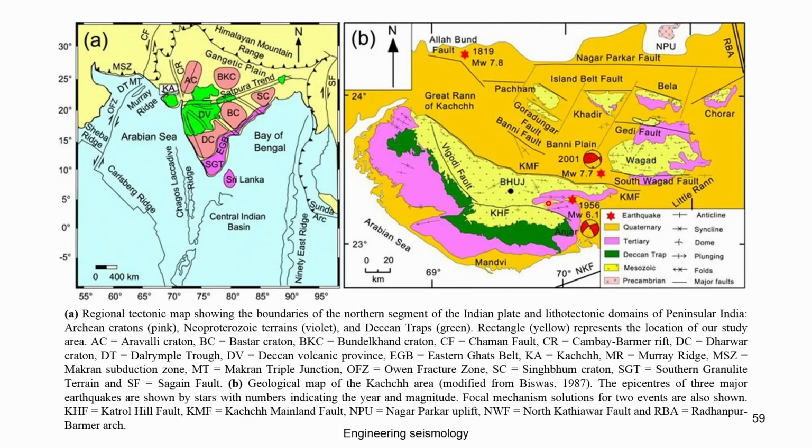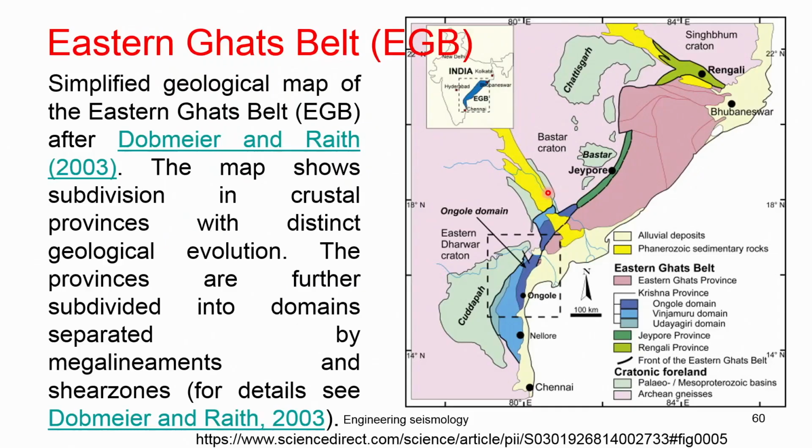So these are the kinds of studies one has to go through before doing any seismic hazard analysis in the region. This is again the Eastern Ghats belt, where the Kadapa and other regions are investigated. Here also you can see several geological material formations, particularly around Ongole and the nearby area. You can see this region, and this region, so three regions you can take into account.